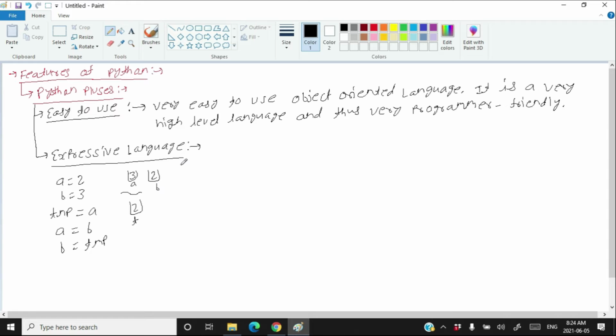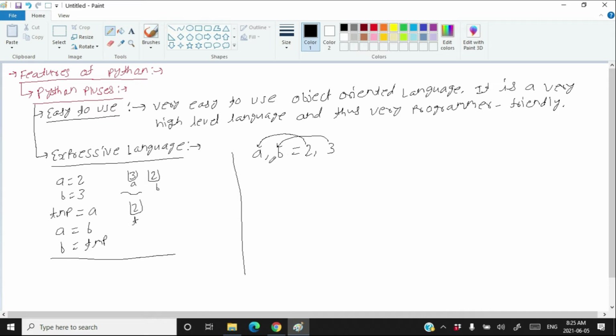This is called swapping. But multiple lines of code are used to swap, and this is the strategy of swapping two values in programming languages like C++, C or Java. But in Python, suppose a contains 2 and b contains 3, then you can just write a comma b is equal to 2 comma 3. So the first value will go into the first variable, the second value into the second. You do not need to write multiple lines of code. In one line of code, you have assigned a and b their contents.